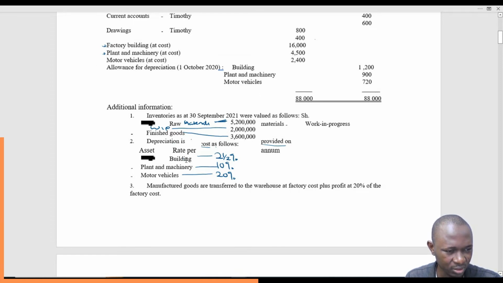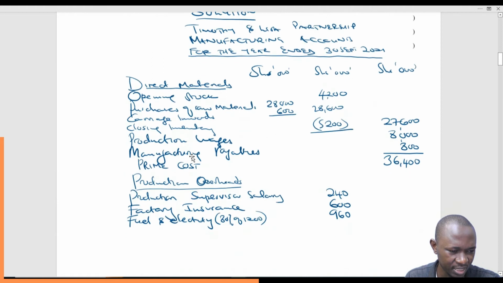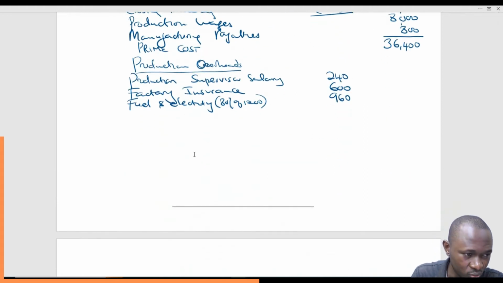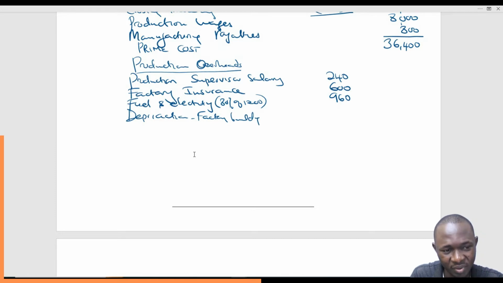So in this case, we come here and charge depreciation. For the factory building, which is depreciating at the rate of 2.5%, that is 2.5% of 16,000. So 0.025 times 16,000 gives us 400.